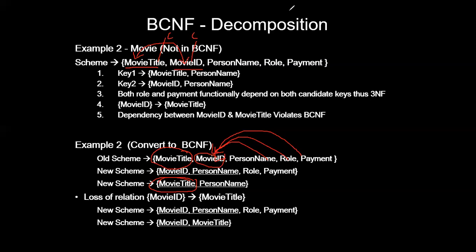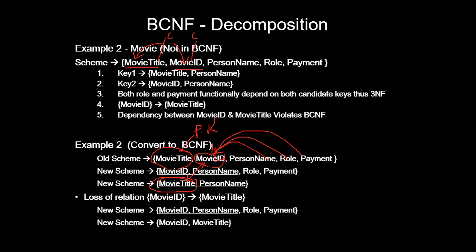Listen here. So what happens here is, this particular person name and payment, everything depends on your movie ID. This movie title is left over separately. Even though it's a key, I can't place a key alone as a separate table, right? So in those cases, if I bring the person name, what happened? I have a loss of relation between the movie title and movie ID. There is no relationship. This relationship has been lost. Since all this information belongs to the same table, a loss of information occurs.